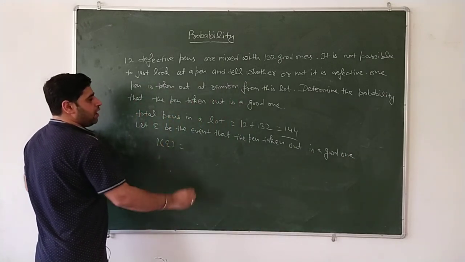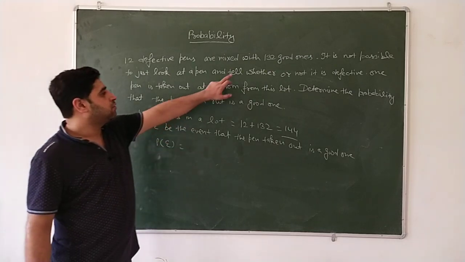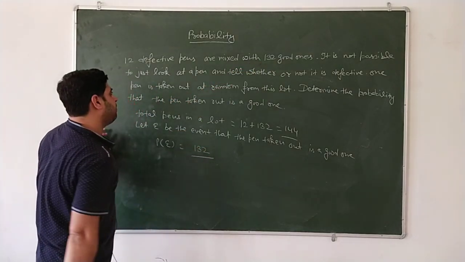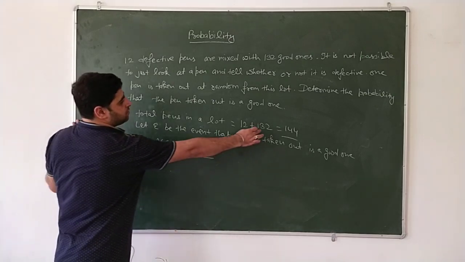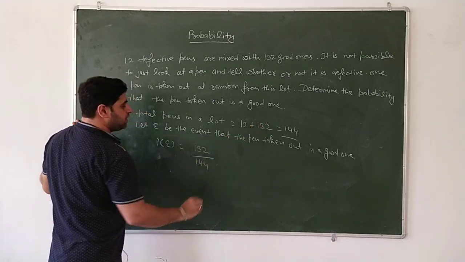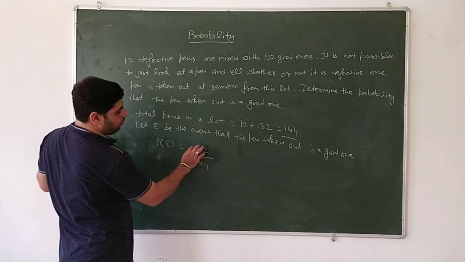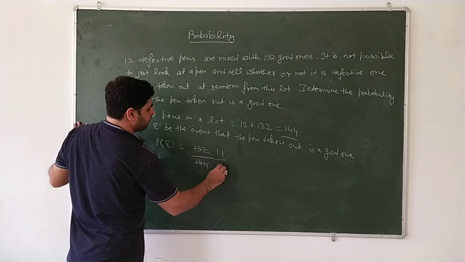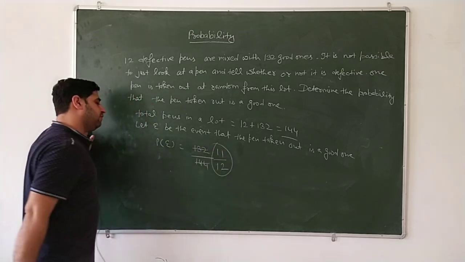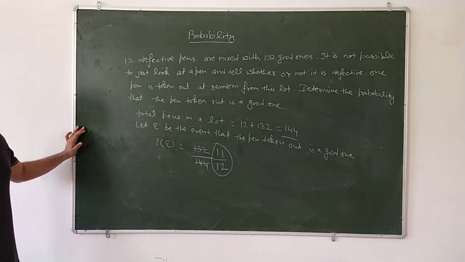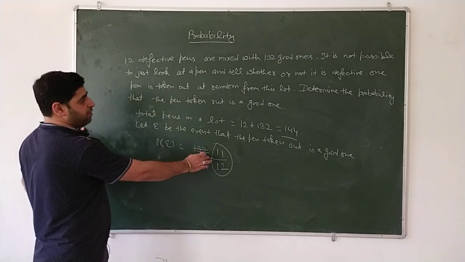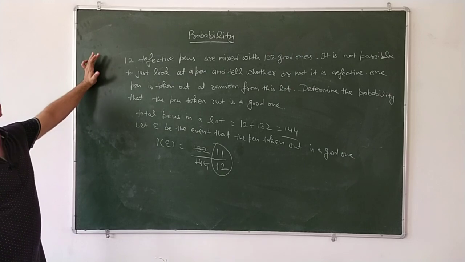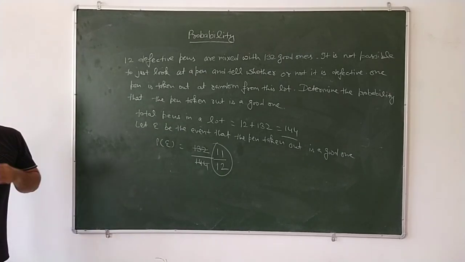So what is the probability? How many good pens are there? 132 good pens. So 132 divided by the total number of pens, 144. In the lowest terms, 12 ones are 12, 12 ones are 12, so 11 by 12 is the answer. Another question you have to try yourself. Thank you.